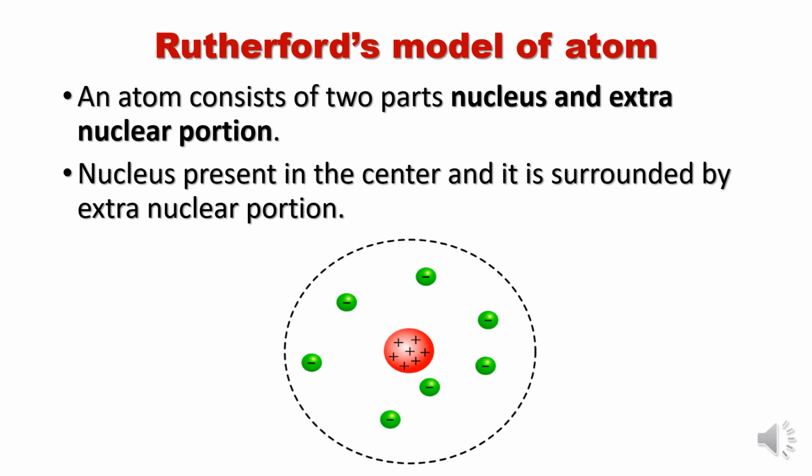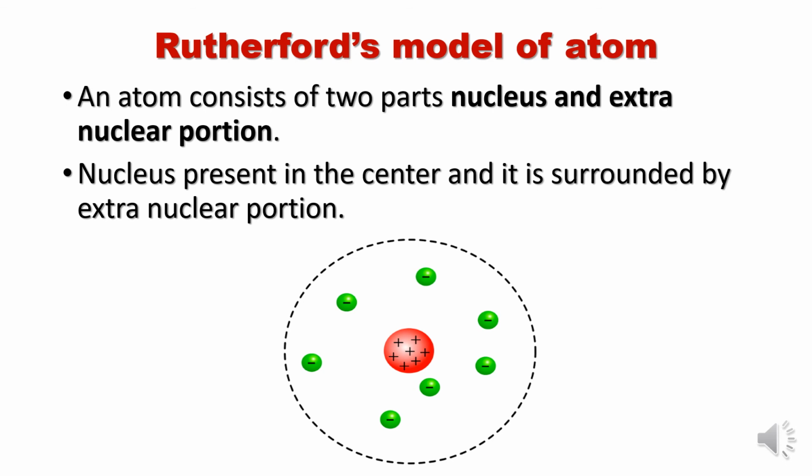So the nucleus was discovered by Rutherford, and he told that the mass of the atom is mainly in the nucleus, and protons and neutrons are present in the nucleus. Neutrons were discovered later by Chadwick, after Rutherford.